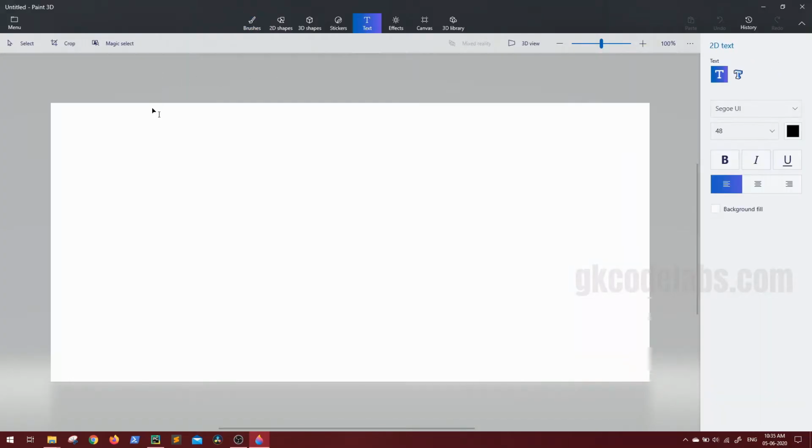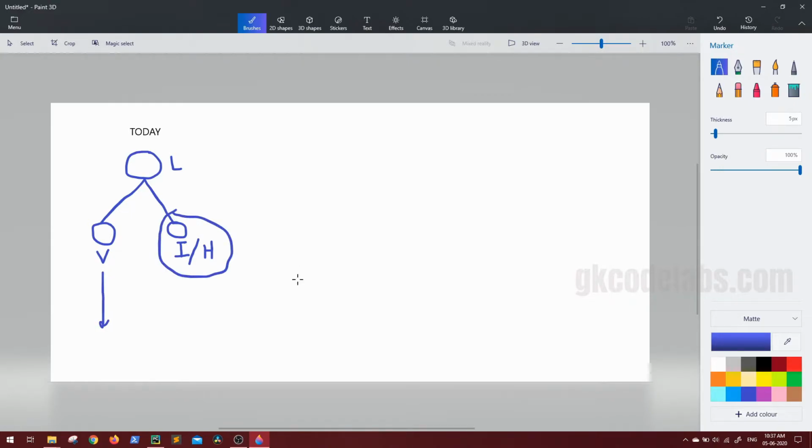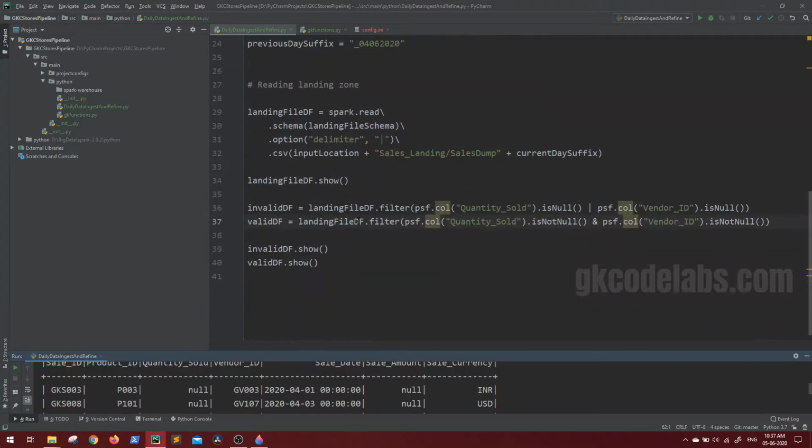Let us consider the scenario for today. Suppose today we received one landing file. This is our landing file, and what we have done till now is separate the data into valid and invalid. So this is the valid data and this is the invalid data, or you can say held data or hold data. The valid data is surely going for further processing, but the held data is not going for processing. We'll see the further processing later, but as of now we have done up to here.